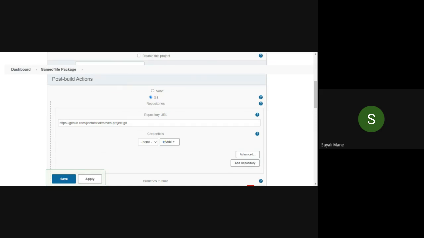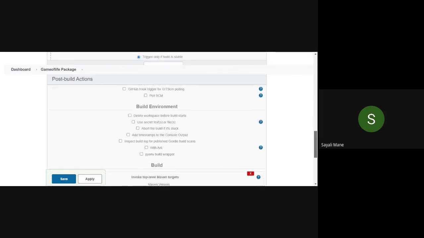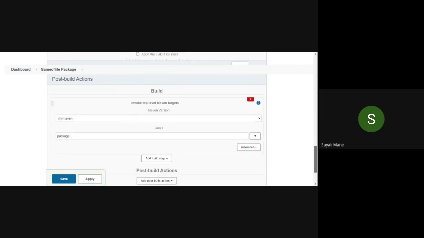Again, link your GitHub account or GitHub link with this one. After that, simply scroll down. Here, click on the add build step. Select invoke top level Maven target. Select my Maven and write down the package tool and click on the save button.